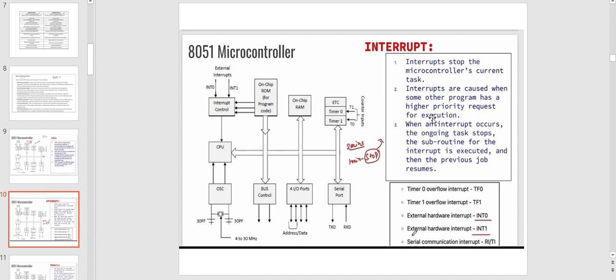It is based upon priority; the highest priority request is executed first. Here TF0 is the timer 0 overflow interrupt. TF1 is the timer 1 overflow interrupt. INT0 is an external hardware interrupt. INT1 is an external hardware interrupt, and RI/TI is the serial communication interrupt.